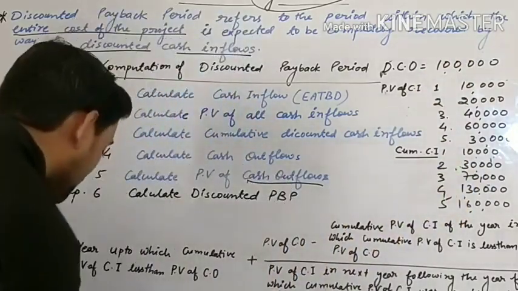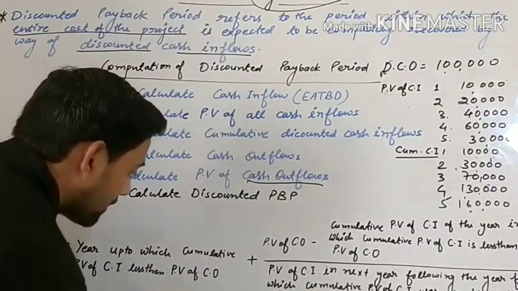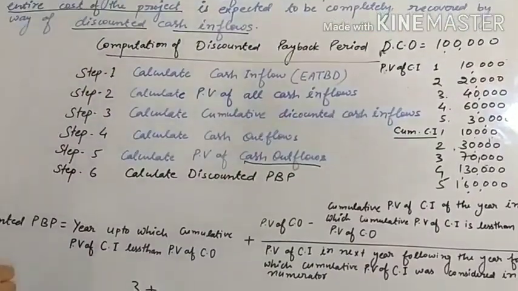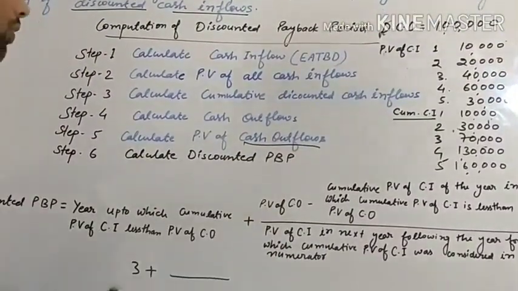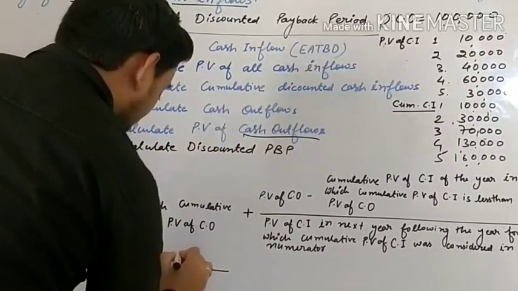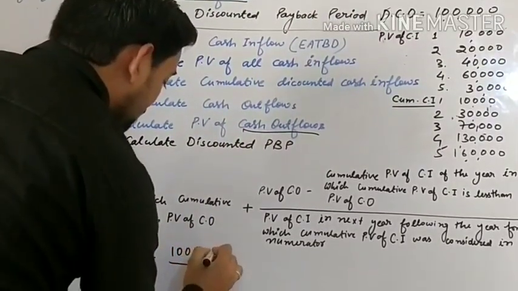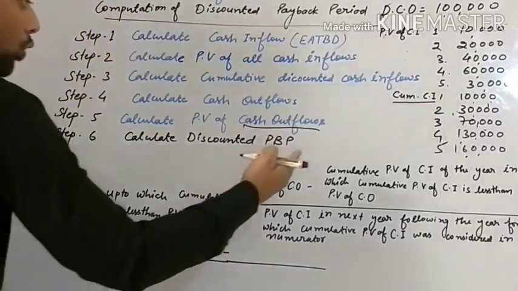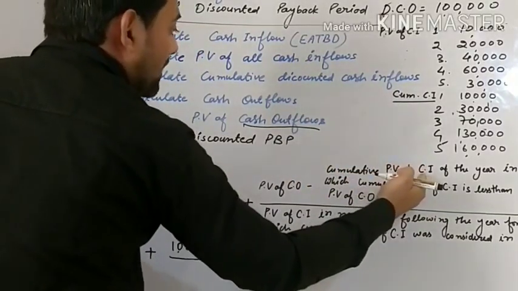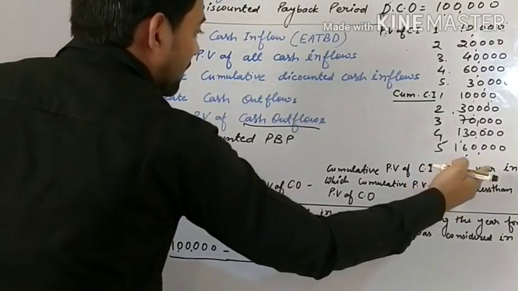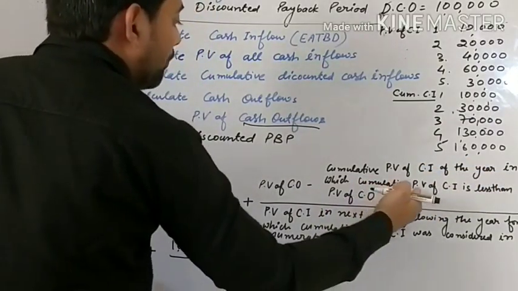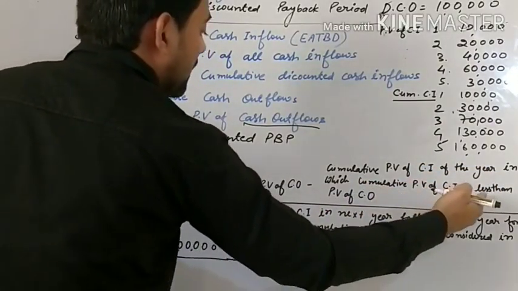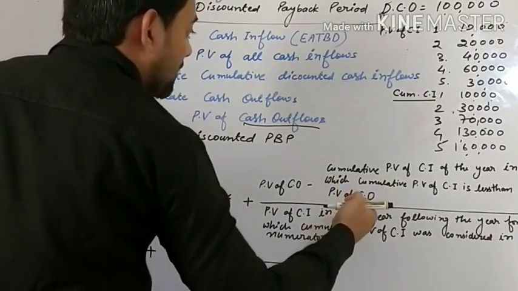It means we will write here 3 plus PV of cash outflow, that is 1 lakh, minus cumulative PV of cash inflow of the year in which cumulative PV of cash inflow is less than PV of cash outflow.